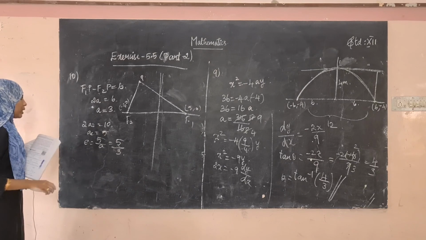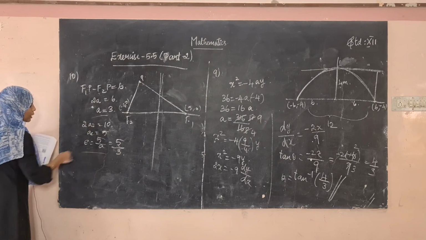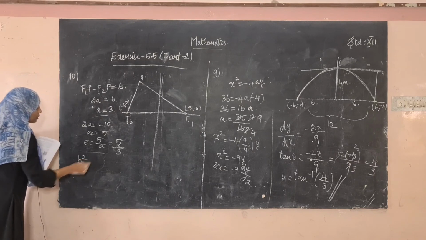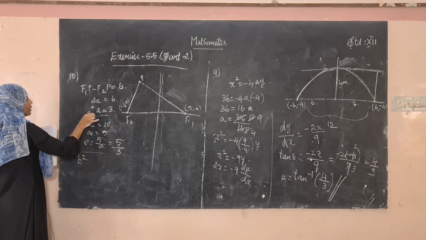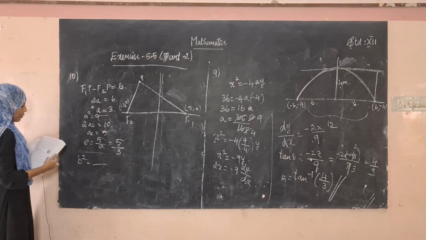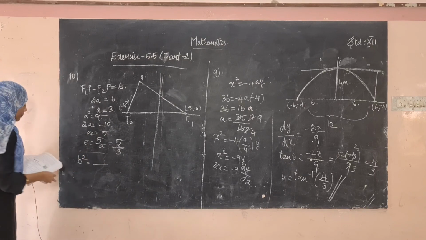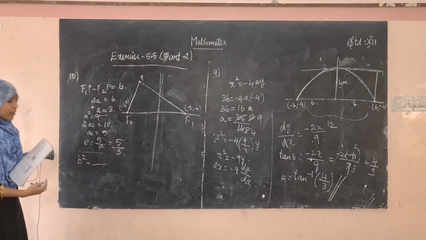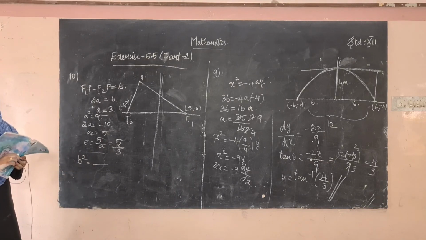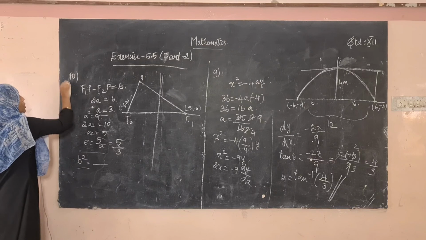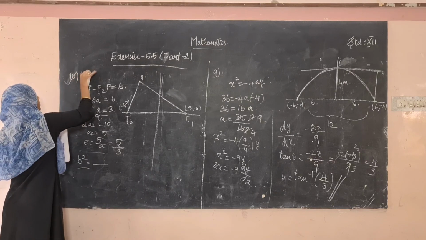Okay, so we have found the value of a. From this you can find the value of b, right? a square is equal to 9. You can find the value of b square here after finding the value of a. So the equation will be in the form of a hyperbola: x square divided by a square minus y square divided by b square is equal to 1. Find the value of b square and write the equation. This is going to be the assignment for you.